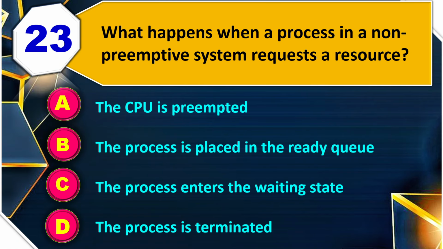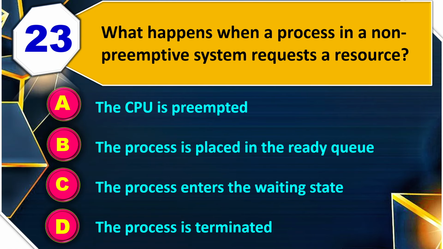25. The process that executes the longest in SJF is called the longest job first process, the last scheduled process, the CPU intensive process, or the starved process. So the correct answer is the starved process.